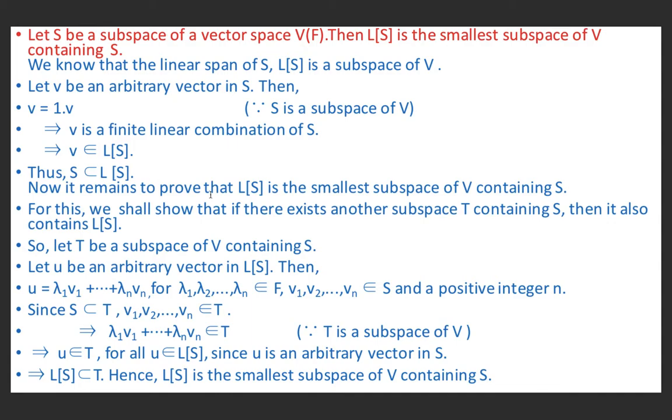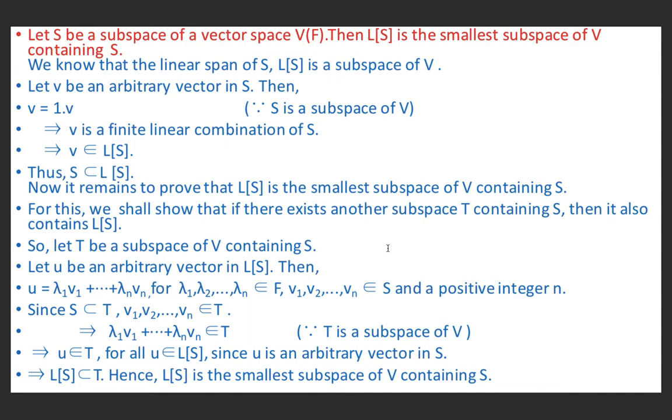Now it remains to show that LS is the smallest subspace of V containing S. For this, we prove that if there exists another subspace T containing S, then it also contains LS.